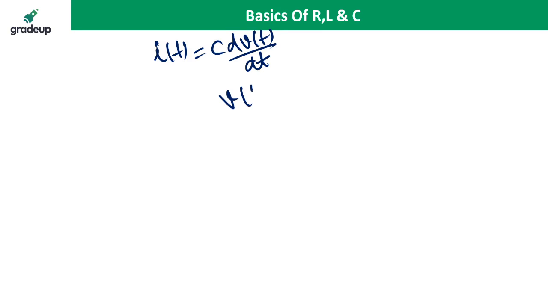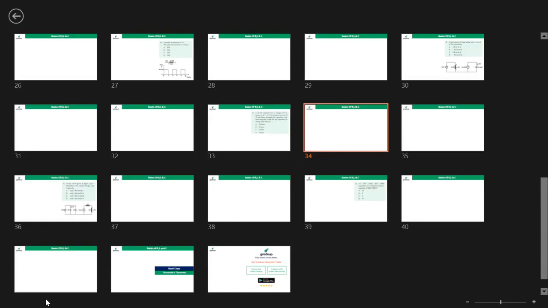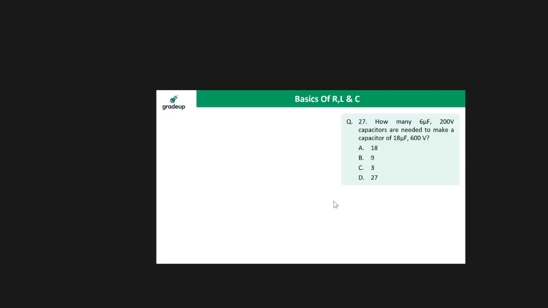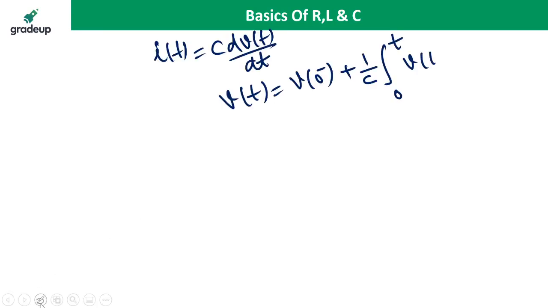So V(t) is equal to, I have already told, V0 plus 1 upon C integral 0 to t of i(tau) d tau.